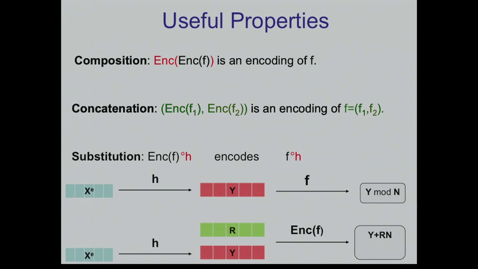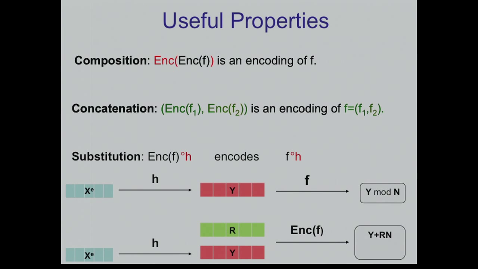So the encoding for this function is just y plus r times n. Okay, so this is an encoding. The reasoning that I gave before showed it, right? And now you can compose this thing or substitute this y by x to the e. Okay, so this is the RSA function overall, and this encoding will indeed be an encoding of the RSA function.